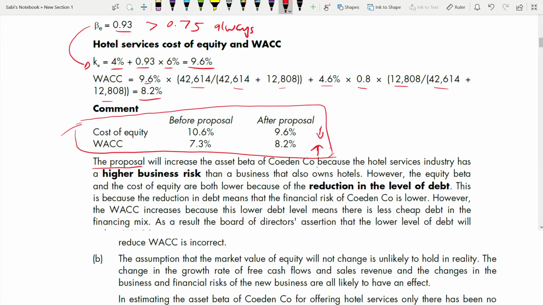See the word because. I'm putting it in a square. The important word is because. The link. We are telling, okay, asset beta is increasing after the proposal. Why? That because, you have to answer. Why that because, learn from here.